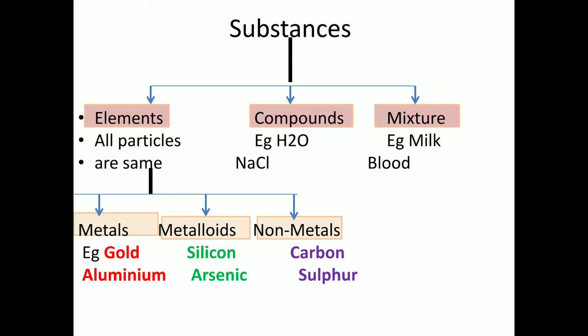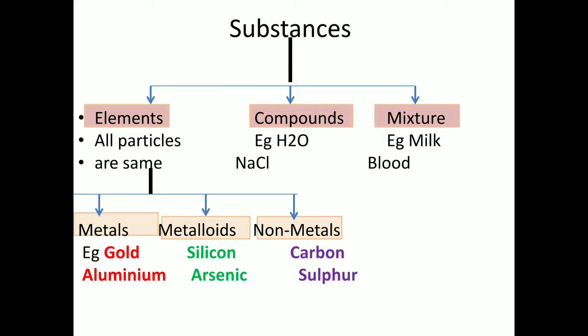I don't like chilies, I can remove the chilies. I can remove the onion. I don't like tomatoes, I can remove the tomatoes. So a mixture is such a substance in which the components can be separated by a physical process. Physically you can do any process and you can separate the components of a mixture.